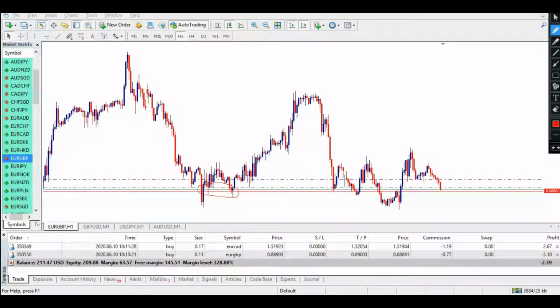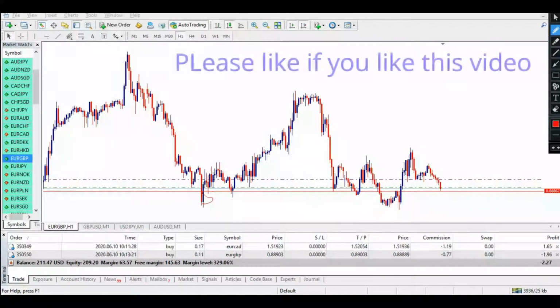After the fake breakout, price takes support 1, and after that price takes support 2. It went up, again it came down, and after that it broke out, and at exactly this area price took a resistance, and after that it couldn't hold that much and broke out. Price right now has created a support number 1. So this is the reason I placed my buy order.